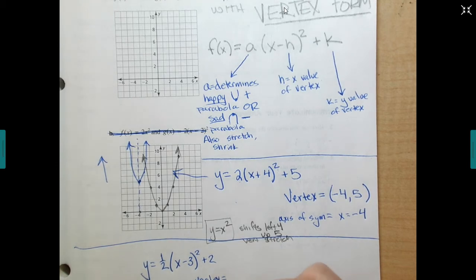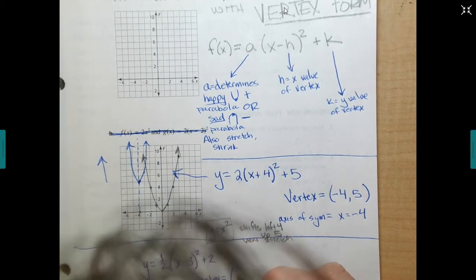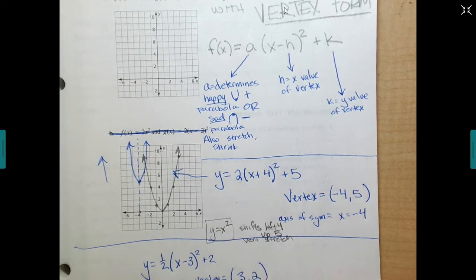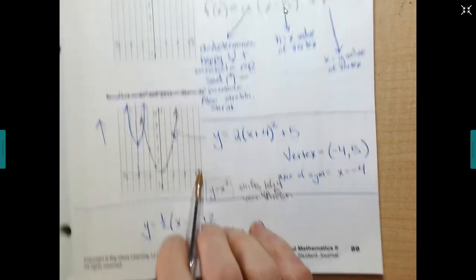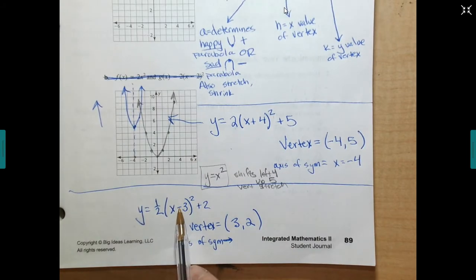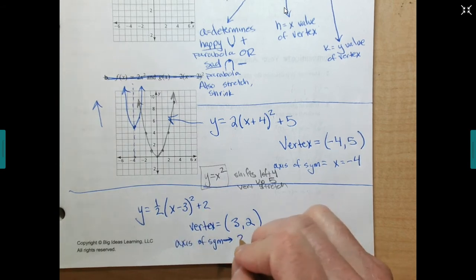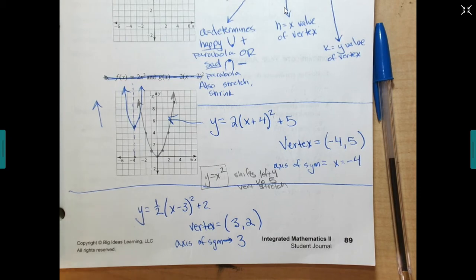Okay, so your vertex would be the opposite of that, so 3, 2. Don't forget, it's the opposite of this one. So it'd be 3, 2. Your axis of symmetry is 3. All right, are we good there?